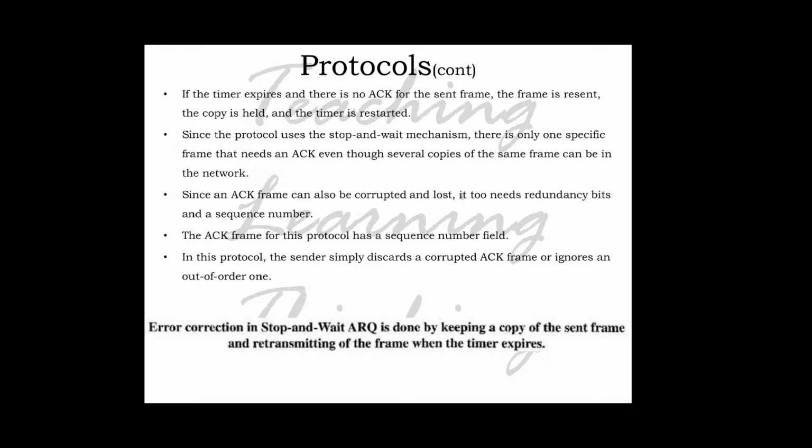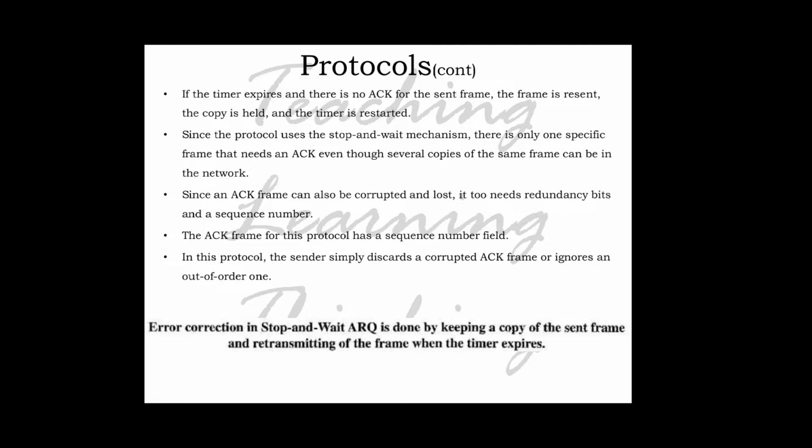Since an ARQ frame can also be corrupted or lost, it too needs redundancy bits and a sequence number. There is a possibility that the acknowledgement frame can be corrupted or lost, so that one also needs redundant bits and a sequence number. The ARQ frame for this protocol has a sequence number field, the acknowledgement frame from the receiver to the sender. In this protocol, the sender simply discards a corrupted ARQ frame or ignores an out of order one.